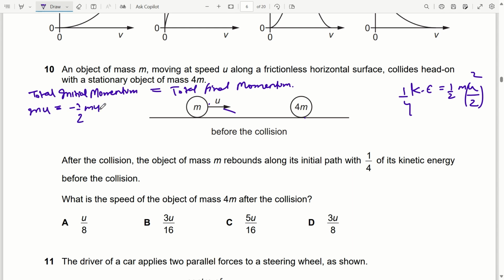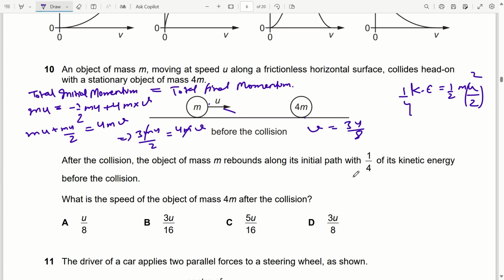Half mu plus 4m, let its velocity be v. So it will be mu plus mu by 2 is equal to 4 mv, or 3 mu by 2 is equal to 4 mv. M and m will cancel out. So v is equal to 3u by 8. So option D is the correct one.